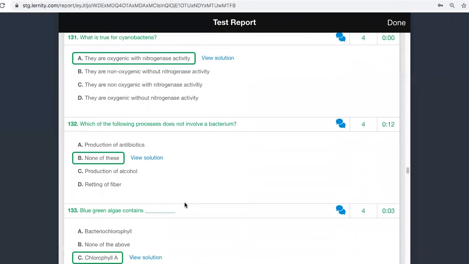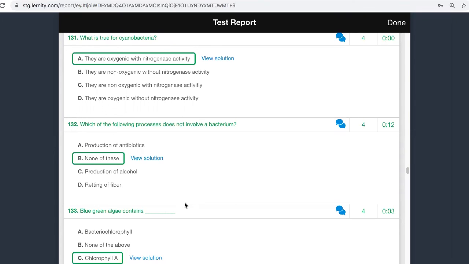The next one: which of the following processes does not involve a bacterium? This is where you might have a problem. The answer here is given as none of these. Some of you might be tempted to answer that production of alcohol does not involve a bacterium. Here, they are not given anything related to the commercial aspect. Will bacteria produce antibiotics? Yes, they will. Will bacteria produce alcohol? They will produce alcohol.